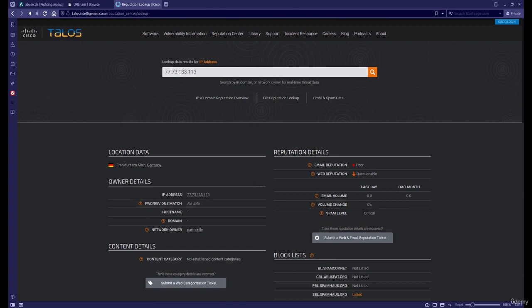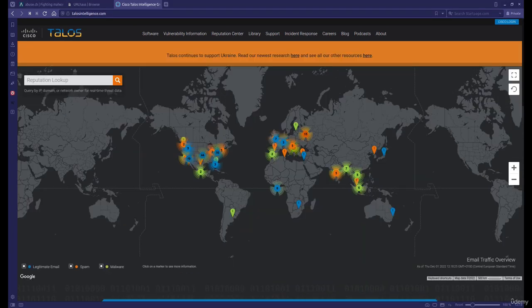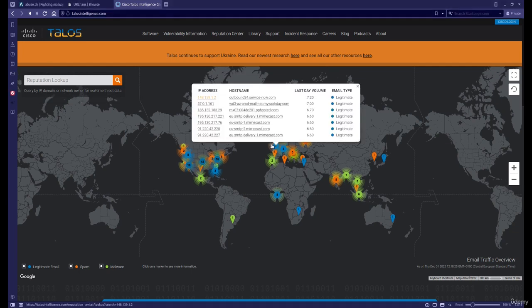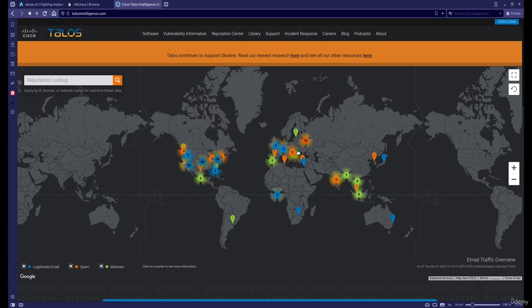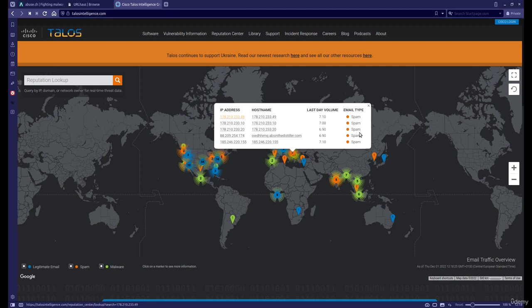So this is an open source application, and by default you see the dashboard. You first see the dashboard of the world map, and the world map shows an overview of different indicators. So for example, malware or spam and so on. You can click on any of these markers to find out more information. You'll see some network addresses here that are doing something with email. We can click on the orange one. You'll see they are spreading spam, these computers.